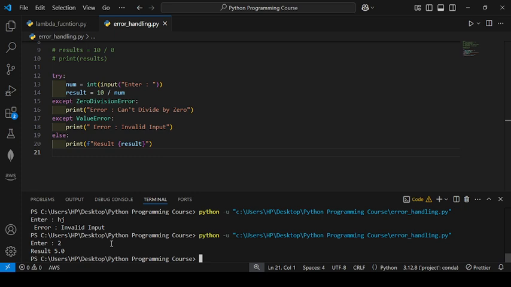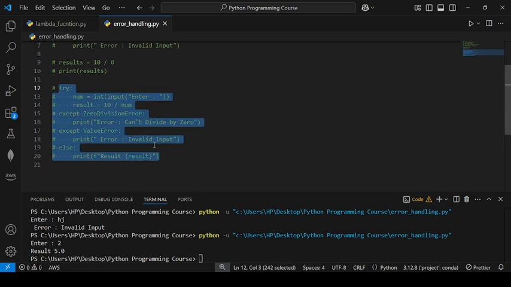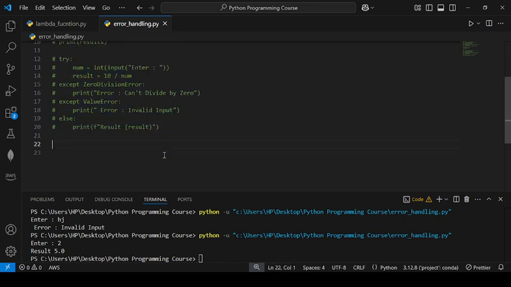And last is finally. The finally block will work regardless of whether an error occurs or not. I will show you. The finally block is generally used when you have to close a file.